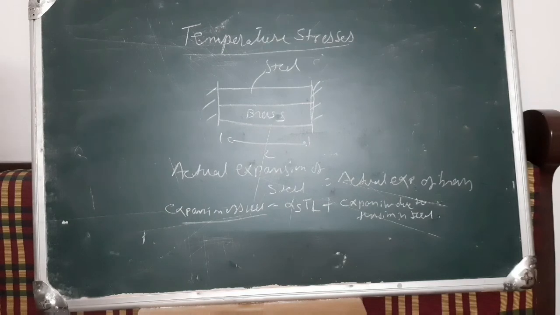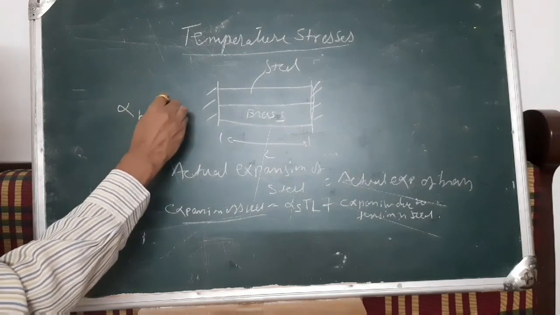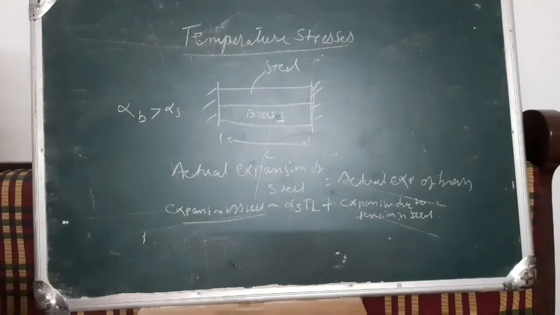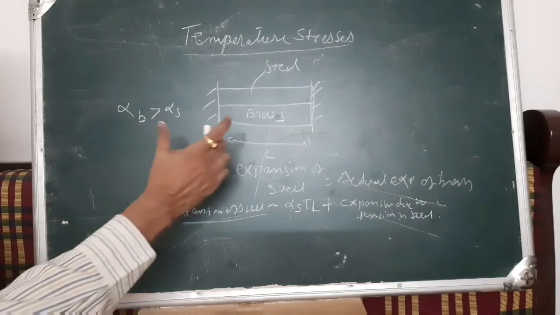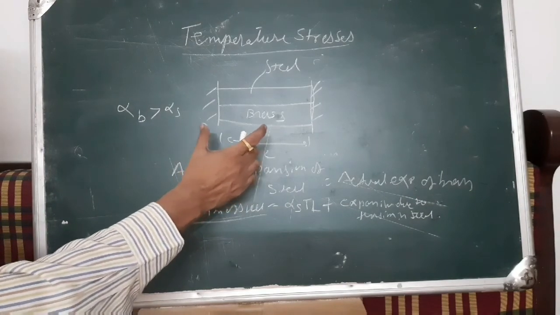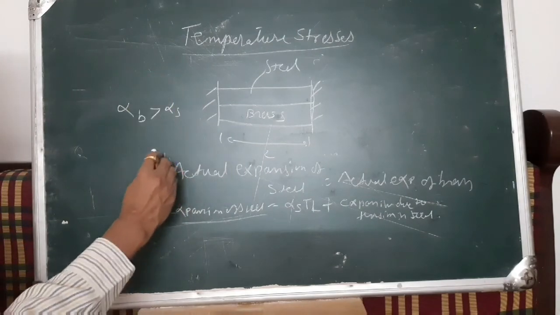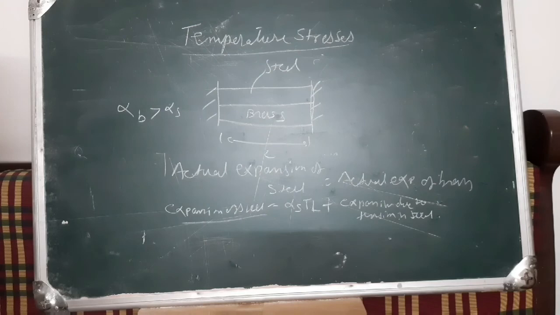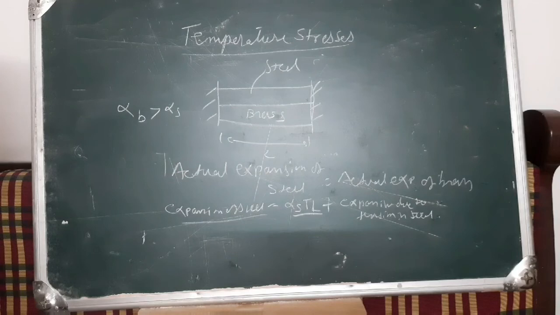Why is the tension there? Because alpha B is greater than alpha S. We say that the coefficient of thermal expansion of steel is less than that of brass. So there will be less expansion of steel and more expansion of brass. Brass will expand more, but the steel will expand less. And to maintain the compatibility equation, the expansion of steel will be alpha S T L plus expansion due to the tension in the steel.